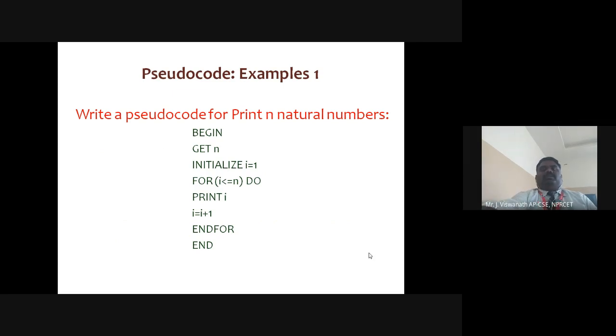n. We are going to get n, and we initialize the value using I = 1. Till I meets n, the printing will be done repeatedly. Once it is printed, I is incremented, so the flow of the loop proceeds, and once n is met, the loop ends and the program also ends. So this is one example of pseudocode.